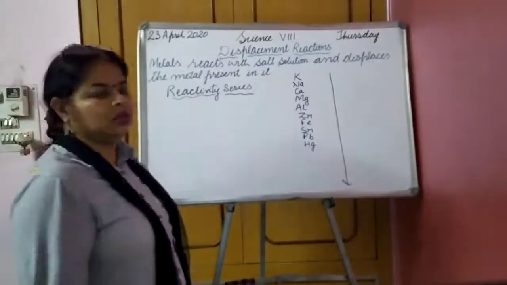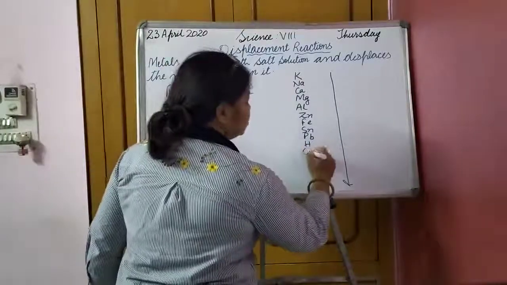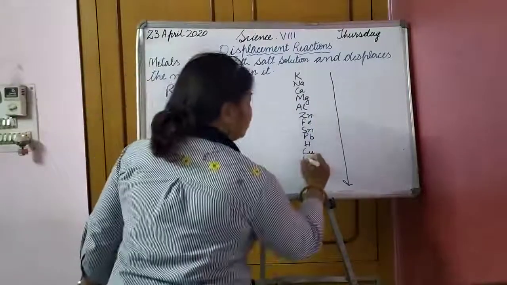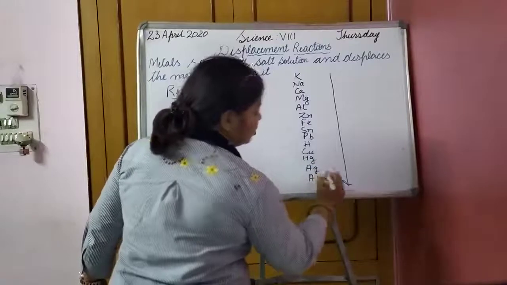Then hydrogen. Then comes copper. After copper comes mercury, then silver, and then gold.